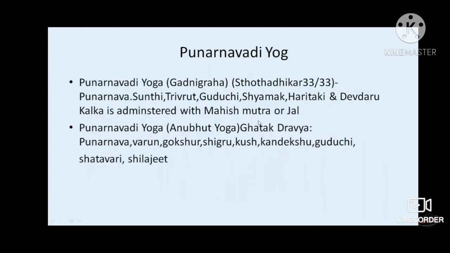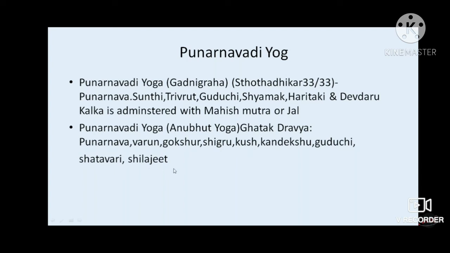Now I will try to explain a few of the yogas. Punarnavadi Yoga is mentioned in Gada Nigraha in Shotha Chikitsa. It consists of Punarnava, Shunthi, Trivrut, Guduchi, Shamaka, Haritaki, Devdaru, and Kalpa, and it is administered along with Mahisha Mutra, that is urine of the buffalo, or it can be used with water. Then there is one Anubhuta Punarnavadi Yoga on which a trial has been conducted by a researcher. It contains Punarnava, Varuna, Gokshura, Shigru, Pushkarmula, Kandekshu, Guduchi, Shatavari, and Shilajit.